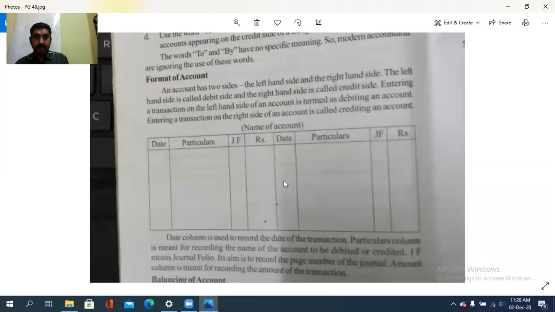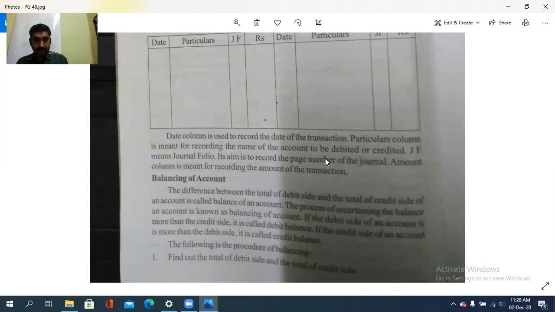So this is the format: date, particulars, journal folio, rupees, that is the amount column, and date, particulars, journal folio, amount on the credit column. Then the date column is used to record the date of the transaction. The particulars column is meant for recording the name of the account to be debited or credited, on both sides. And JF means journal folio, meaning the comparison with the ledger.